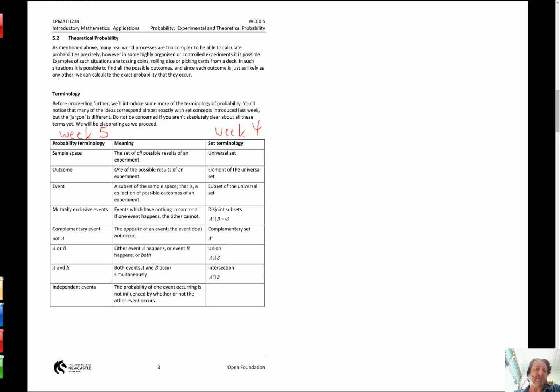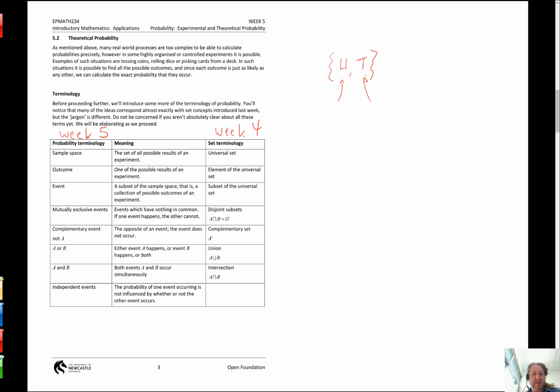So, the sample space I referred to before is a universal set for an experiment. The sample space is just listing all the outcomes. If I'm tossing a coin, I said my sample space was head, comma, tail. That was also referred to as a universal set last week. Each one of these is an outcome: heads is an outcome and tails is an outcome. Last week we called them elements of the universal set.